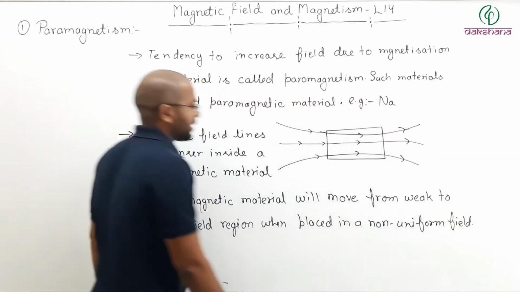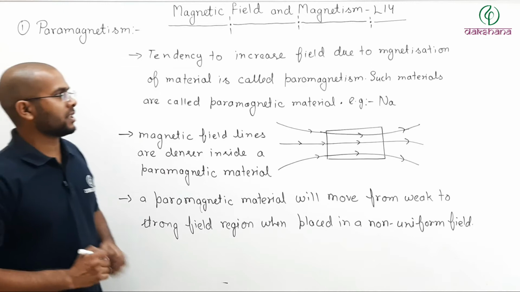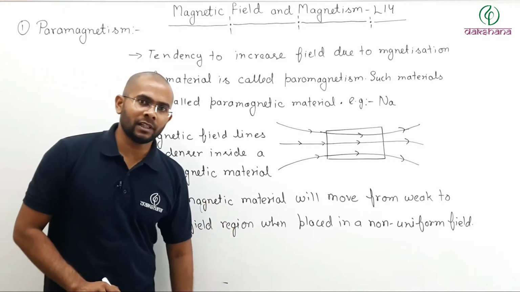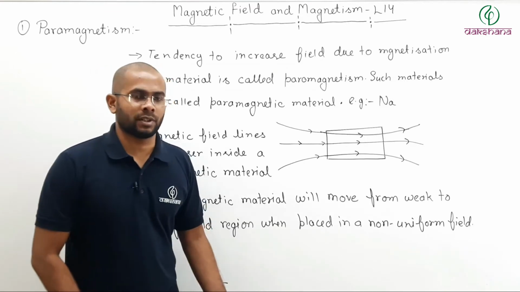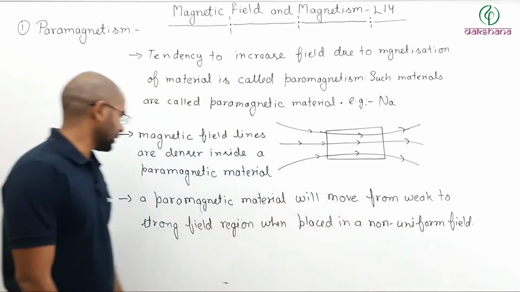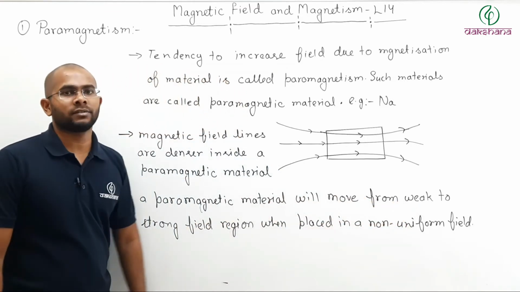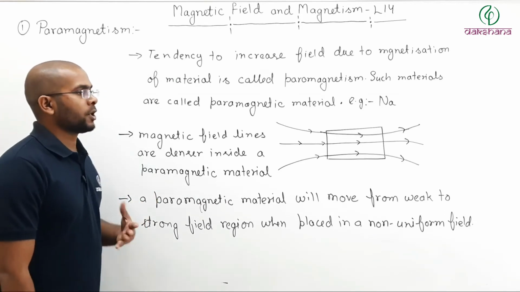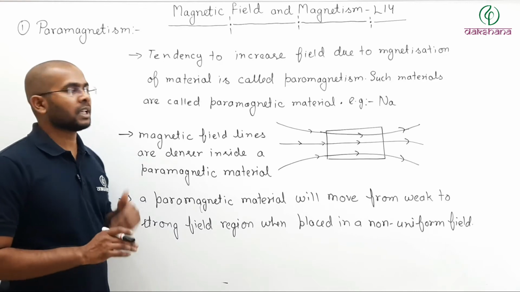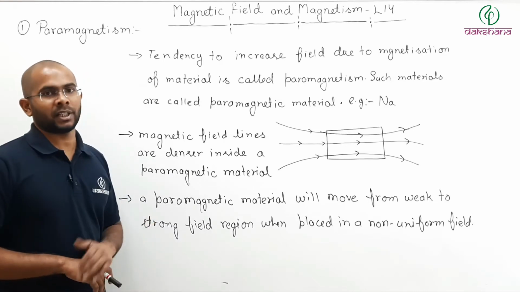Whenever a paramagnetic material is placed in a non-uniform magnetic field, it will move from the weak field region to the strong field region. So that is your paramagnetic material. Pause the video, note it down, then we will discuss diamagnetic material.